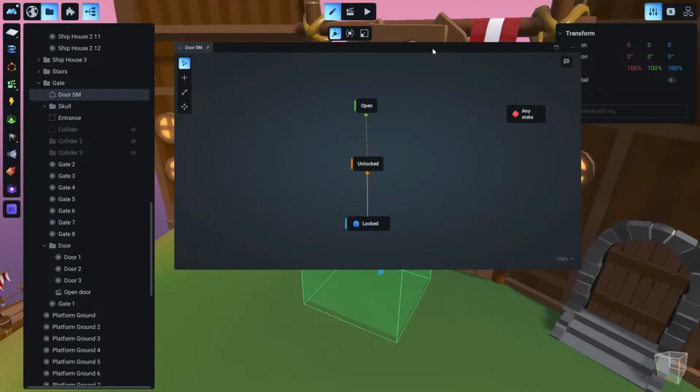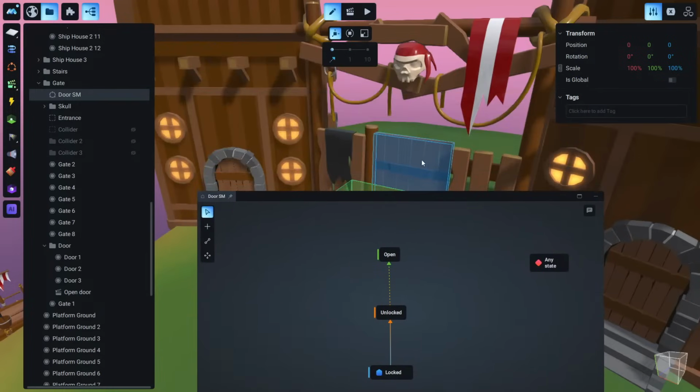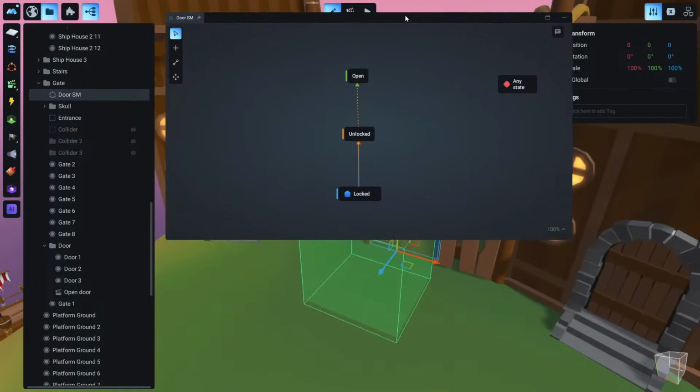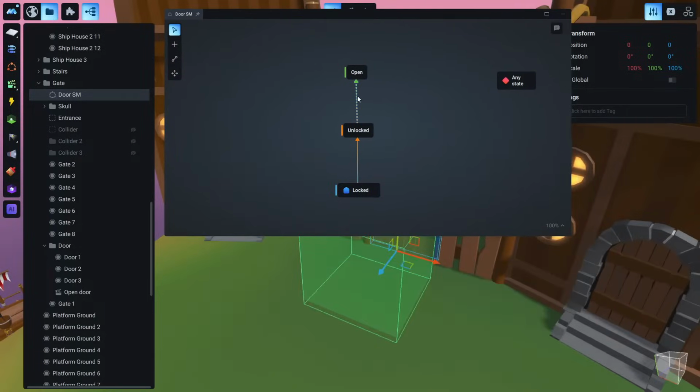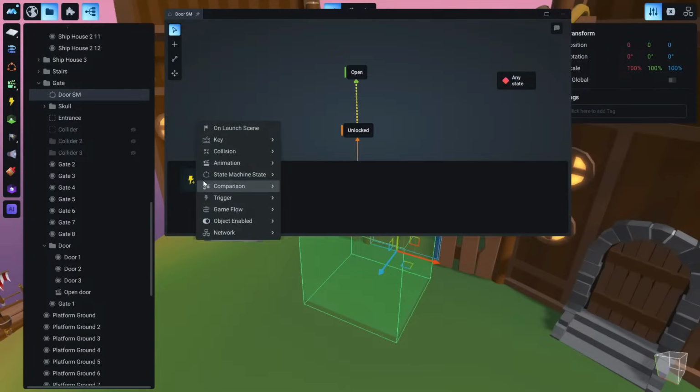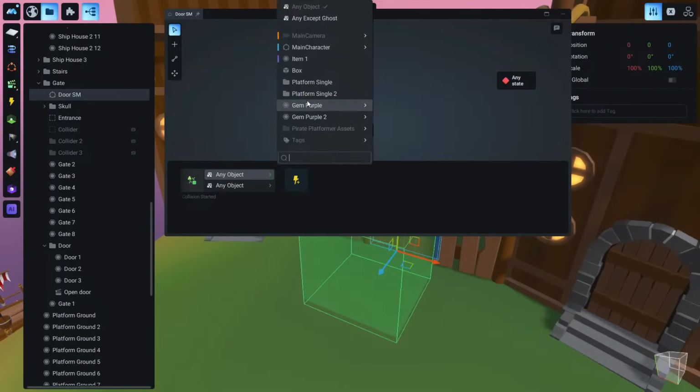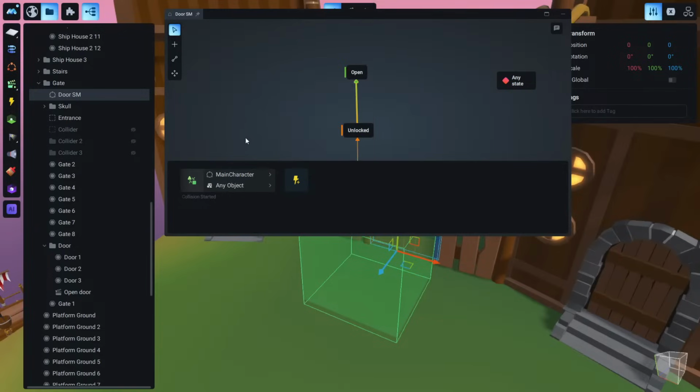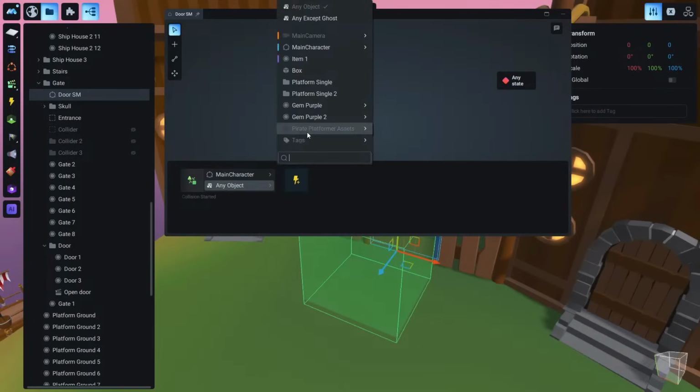And now let's say that our game is in the unlocked state. So how can we jump to the open state, to open the door, right? We click here again, and we create this time a collision event, collision started. And the first object that we want to add here is the main character. And the second one is this green collider that we have named entrance.